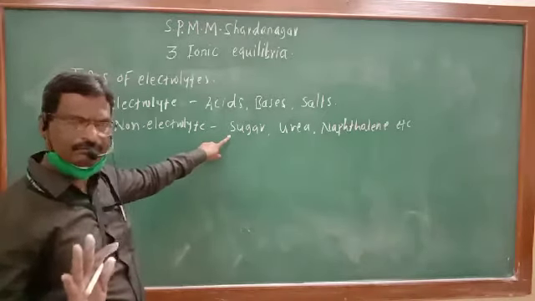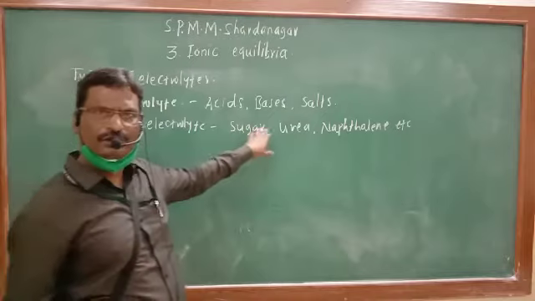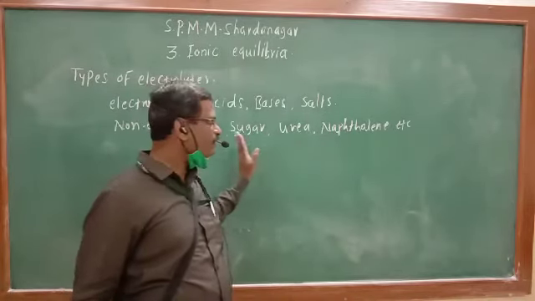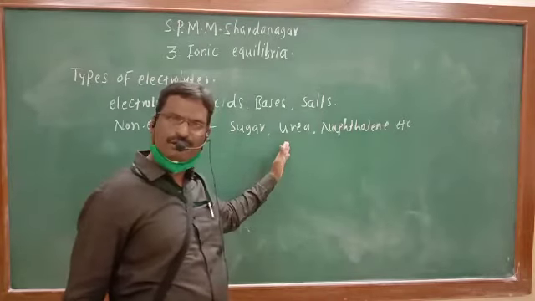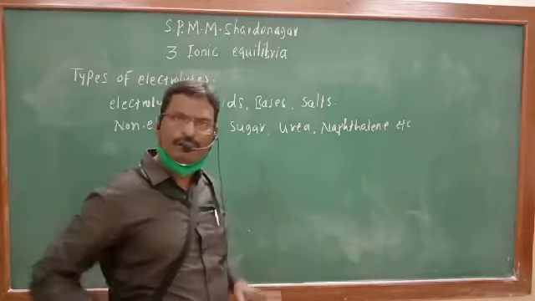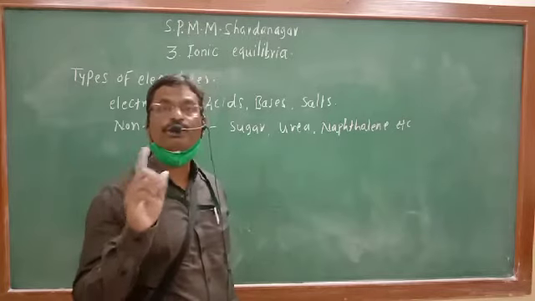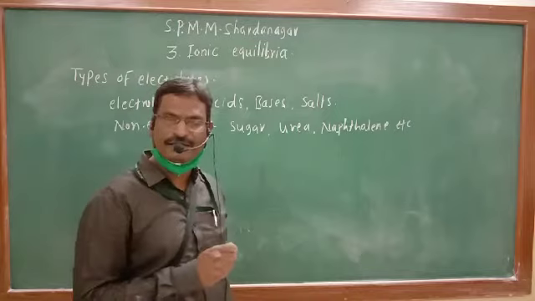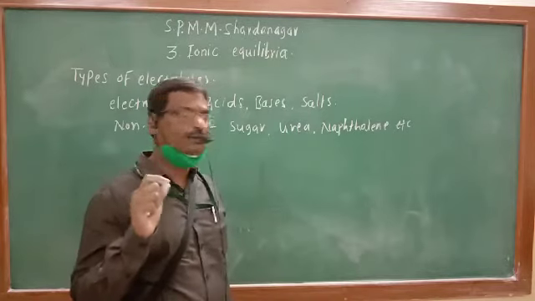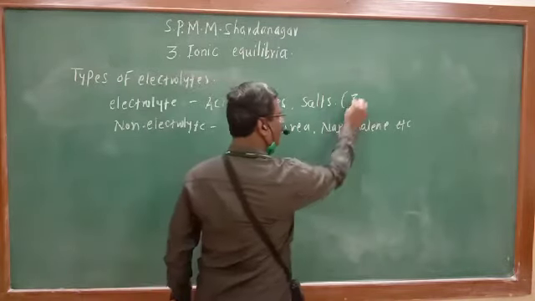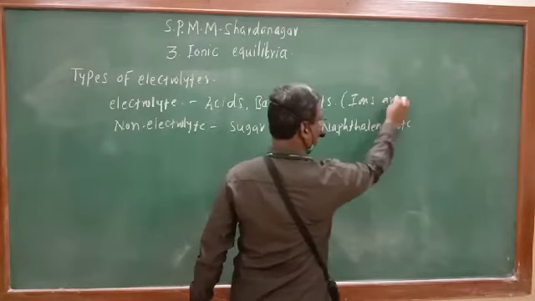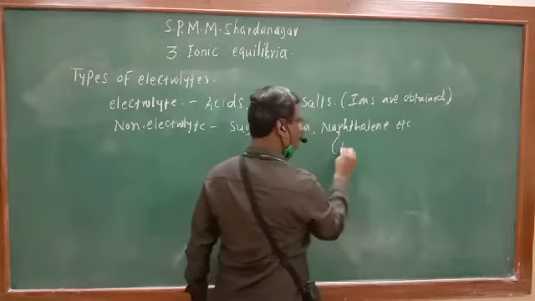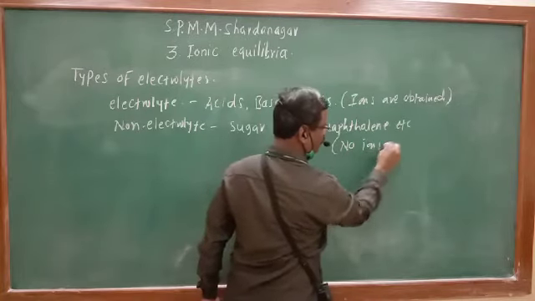Sugar dissolves in water, urea dissolves in water, naphthalene will not dissolve. They may dissolve, but they will not lose their identity. They are present in the original molecular formula. Here ions are obtained, but here no ions are obtained.